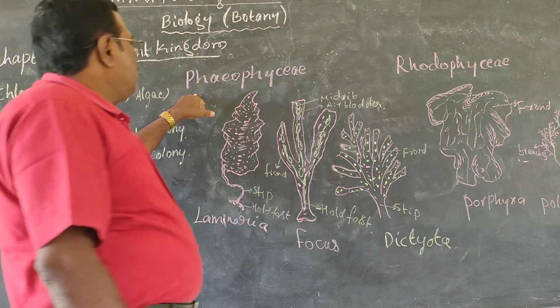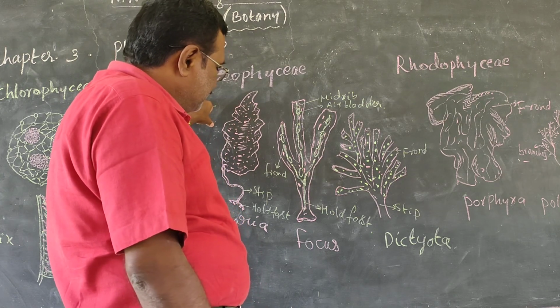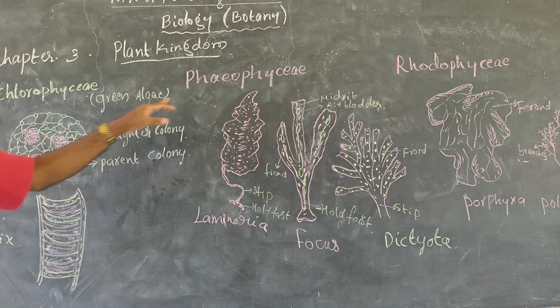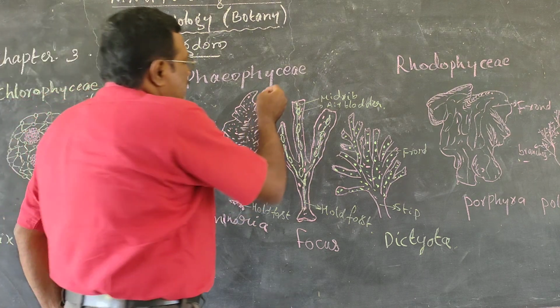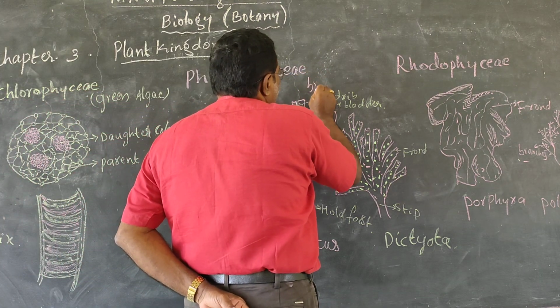Then comes Phaeophyceae. Commonly, Phaeophyceae is brown algae. This is brown algae.